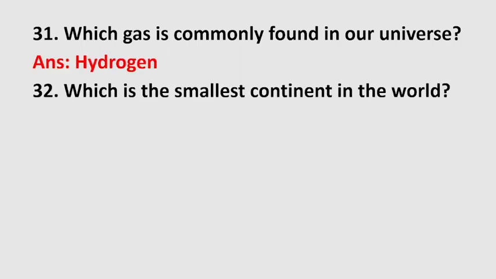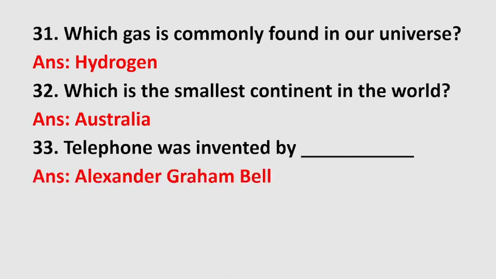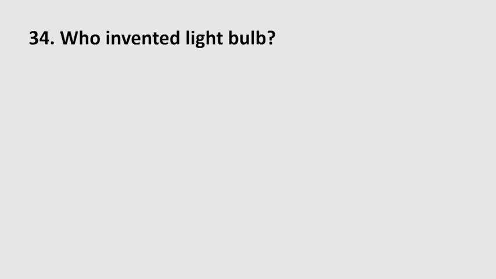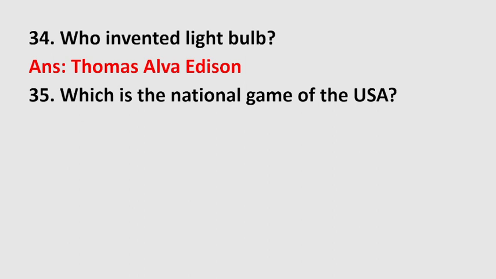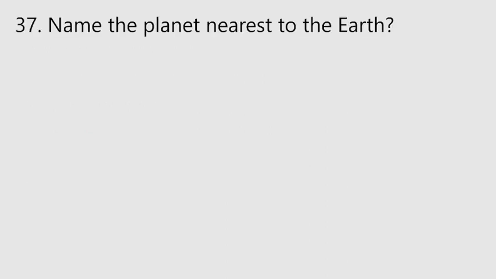Which gas is commonly found in our universe? Hydrogen. Which is the smallest continent in the world? Australia. Telephone was invented by Alexander Graham Bell. Who invented light bulb? Thomas Alva Edison. Which is the national game of the USA? Baseball. Which is the lightest gas? Hydrogen. Name the planet nearest to the Earth.